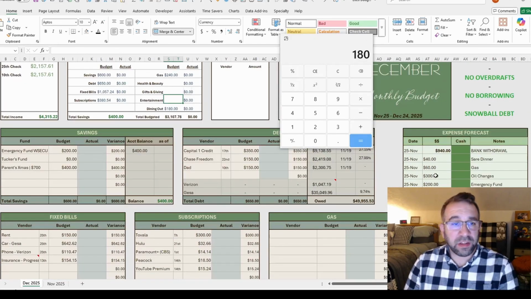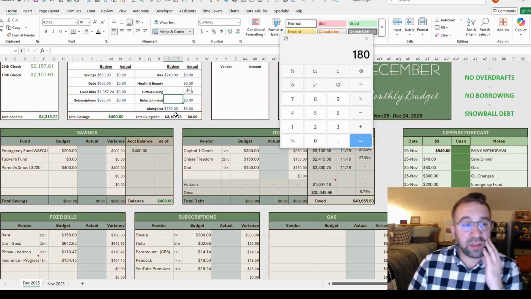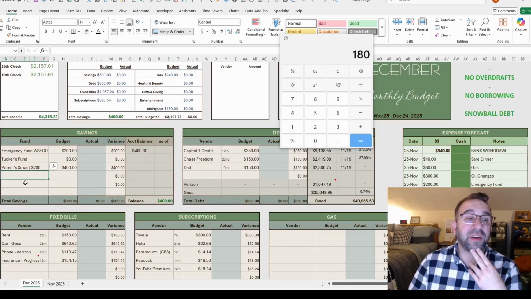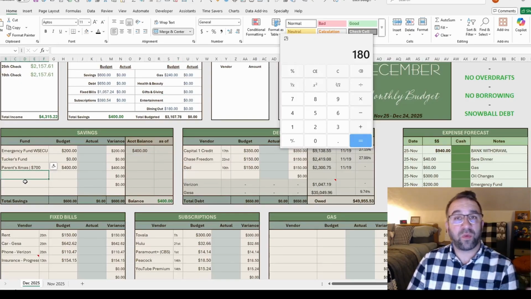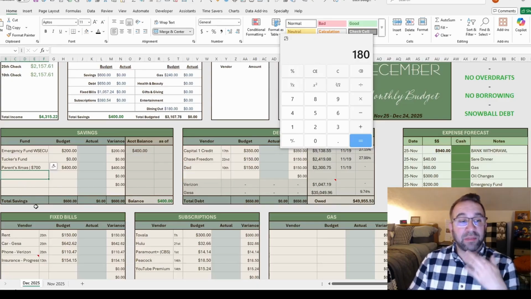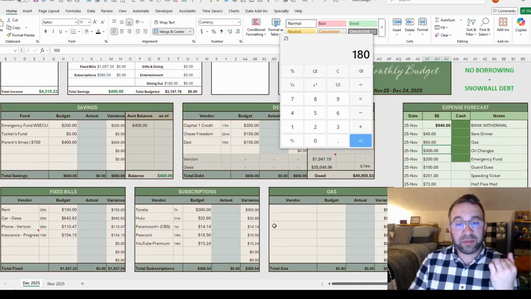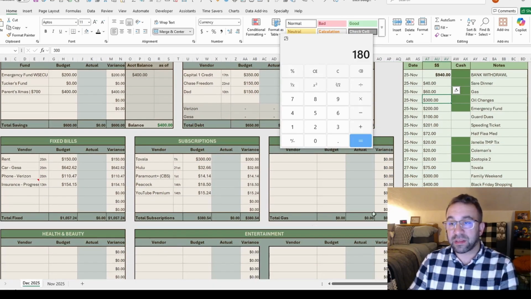The oil change isn't really entertainment, but I kind of treat entertainment as like miscellaneous. I should create like a household category, because then things like my oil change can go there. Or really what I think the intention is, eventually I'll have a car sinking fund, and it's going to be car maintenance while I'm paying off my current car note, but then once that's done, it'll just turn into a car savings fund. I don't have that established yet, so I don't have anything for that yet. I will just put that in entertainment because it's what I would do. It's my miscellaneous. So we're gonna do entertainment.